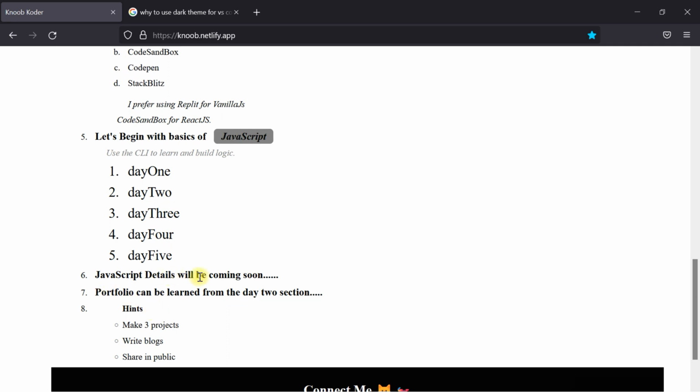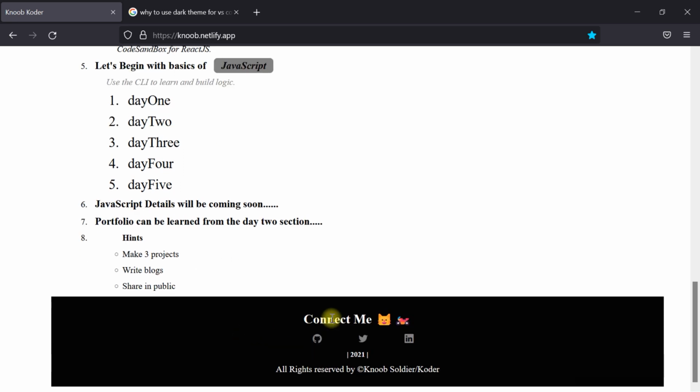And later on JavaScript details will be coming, so the portfolio can be learned from day to section number 10. What are the things we'll be focusing on? Our aim will be making 3 projects. We'll make more, but small projects will be there. Okay, we'll write blogs, then share in public. So these are the things. You can also connect to me with these things. All rights are reserved by Knoob Soldiers or Koder.